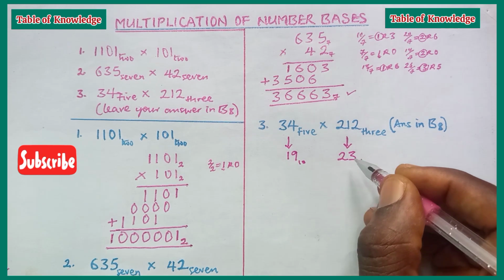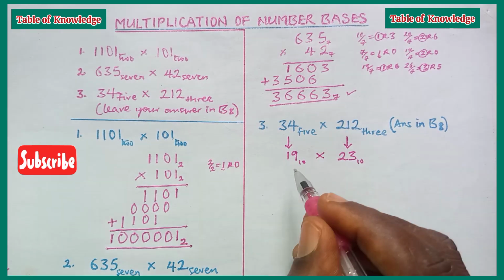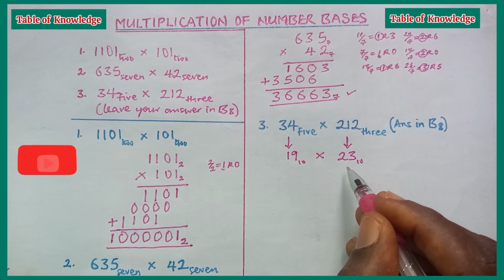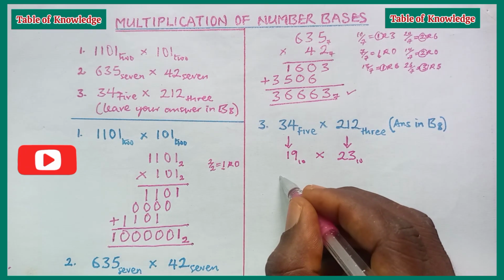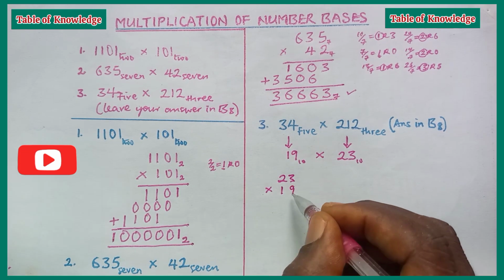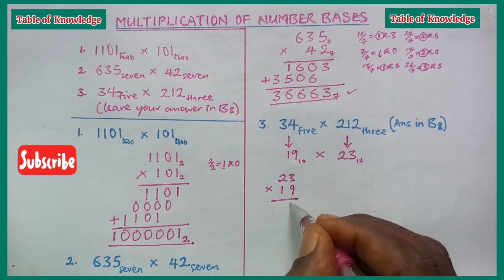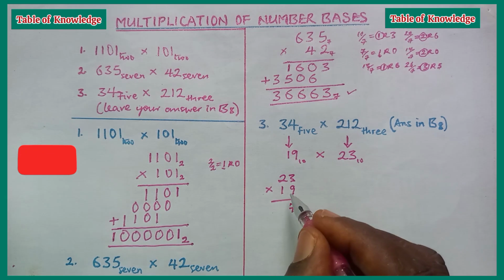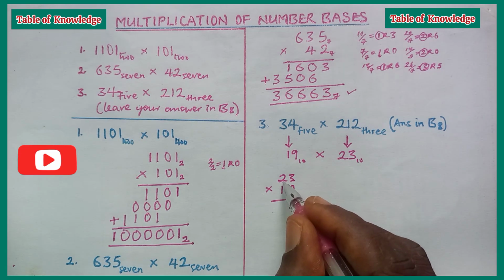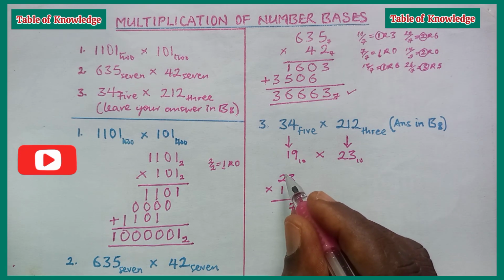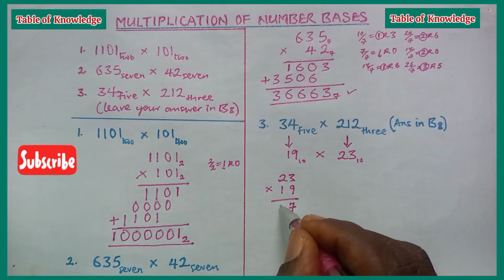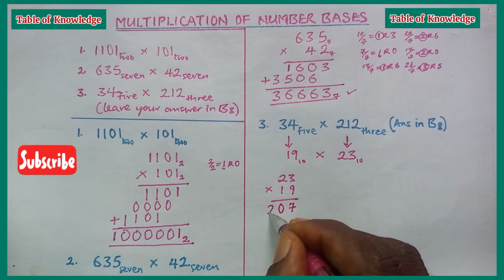23 here in base 10. So we multiply 19 and 23 in base 10. We have 23 times 19. 9 times 3 is 27. We write down 7 and we carry 2. 9 times 2 is 18 plus the 2 we carry, which is 20. So we write down 20.